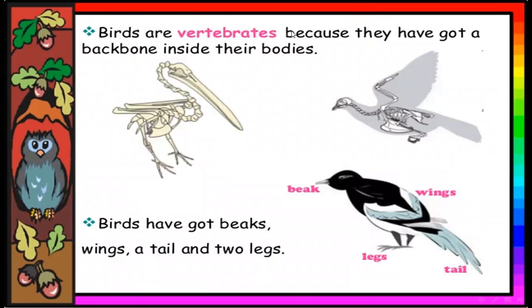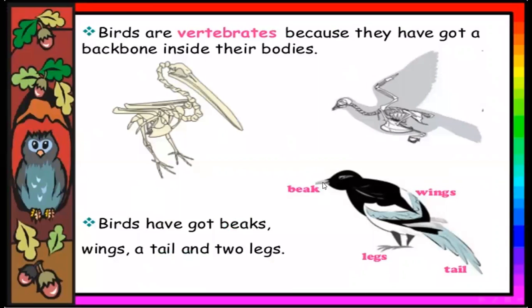Birds are vertebrates because they have got a backbone inside their bodies.